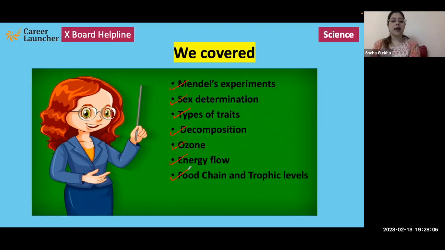If we talk about our environment, then ozone is a very important topic. It can be asked in a 5-marker question. Different types of food chains and trophic levels and the energy flow that takes place, the 10% law of energy. Apart from that, the entire types of waste management. Why is it important to manage waste? What are the different types of waste, biodegradable, non-biodegradable, that we have already covered also in today's session. So you should be well prepared with all these things.